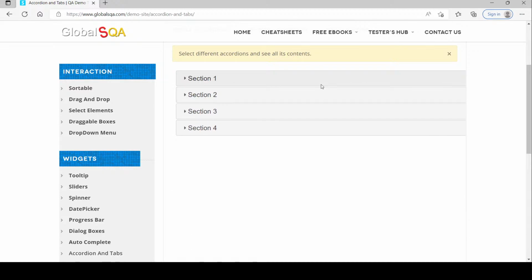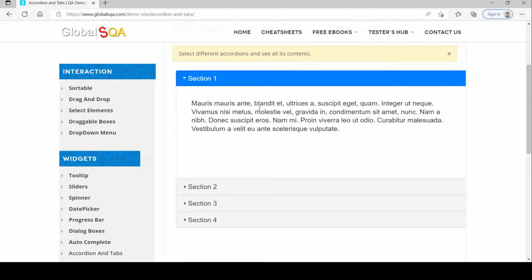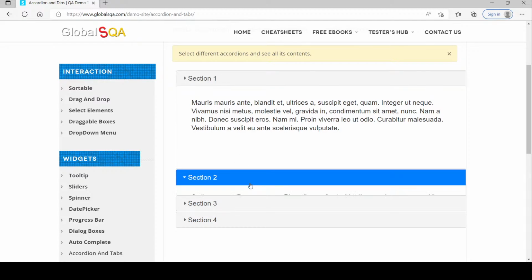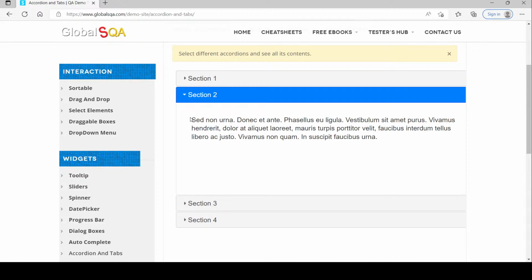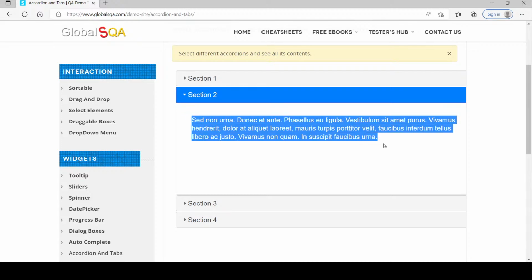From this page I want to select any one of the sections. The first section is open by default, but I want to click on section 2. Once I click on it, I need to capture this text. I have already pasted the same text into a txt file inside our Eclipse, in a folder I created for expected test data.